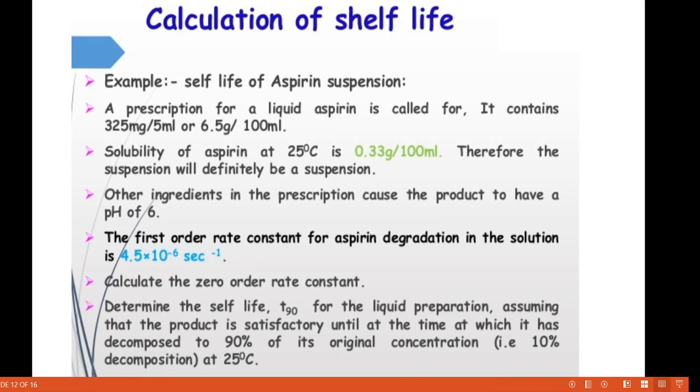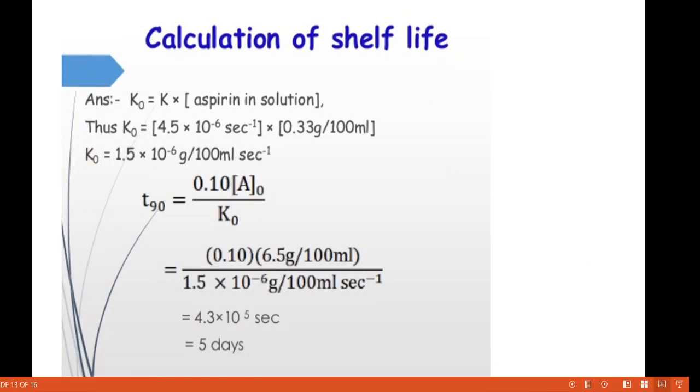Okay, then here is the calculation of shelf life for the aspirin suspension. So by this way we can find out the shelf life of the aspirin suspension. Okay, I am not using aspirin tablet. They use the aspirin suspension and they find out the shelf life of that aspirin suspension by this way. By this formula, they find the shelf life is only 5 days. Means if we prepare the aspirin suspension, it is only allowed for 5 days.